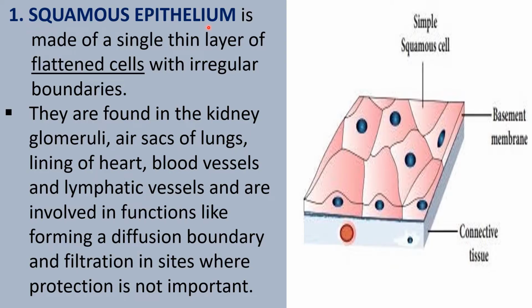The squamous epithelial tissue is made up of a single thin layer of flattened cells with irregular boundaries. In this picture, the squamous epithelial tissue is shown, made by a single thin layer, usually flattened cells with irregular boundaries. They are found in the kidney glomeruli, air sacs of lungs, lining of the heart, blood vessels, and lymphatic vessels, and are involved in functions like forming a diffusion boundary and filtration in sites where protection is not important.